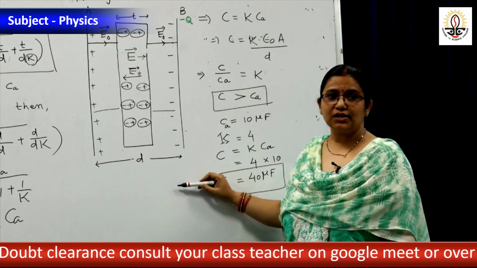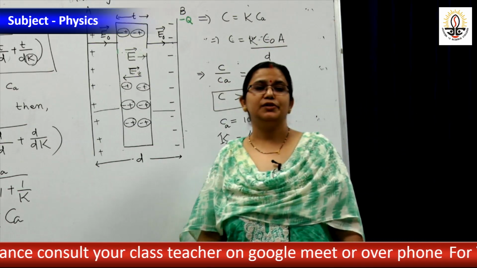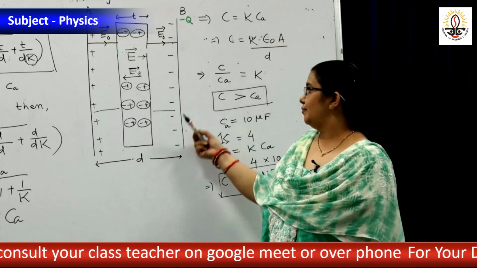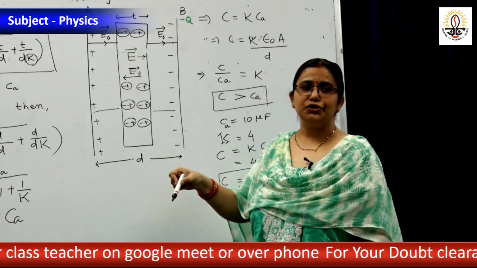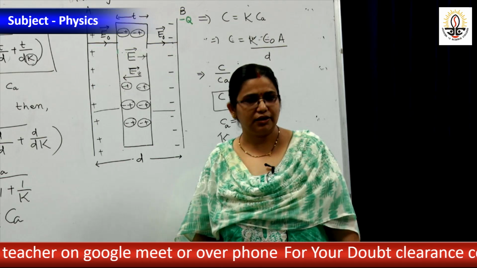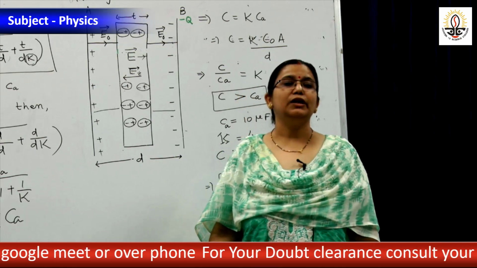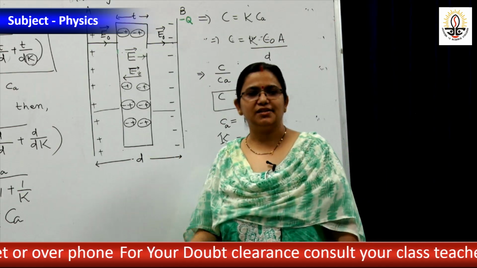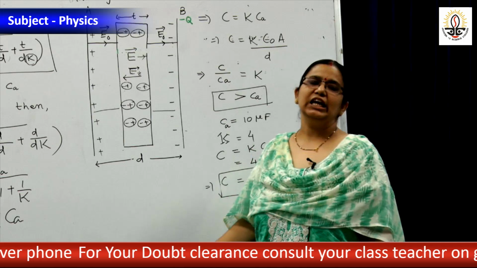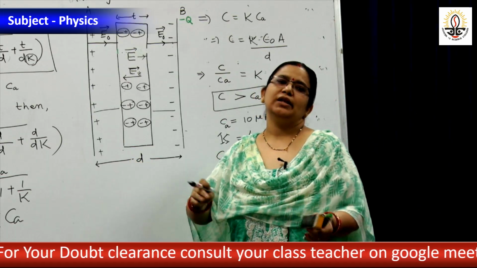If a 1 mark question asks why capacitance increases when a dielectric is placed between the plates of the capacitor, the main cause is that inside the dielectric, an electric field is induced which opposes the external electric field. Or simply, in one line we can say the electric field between the plates of the capacitor decreases and hence potential decreases, capacitance increases. Just one by one we are going ahead.